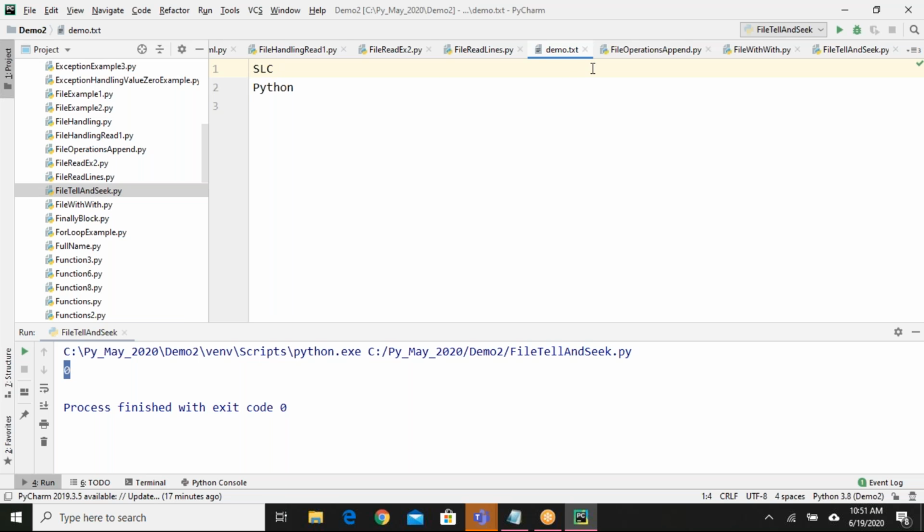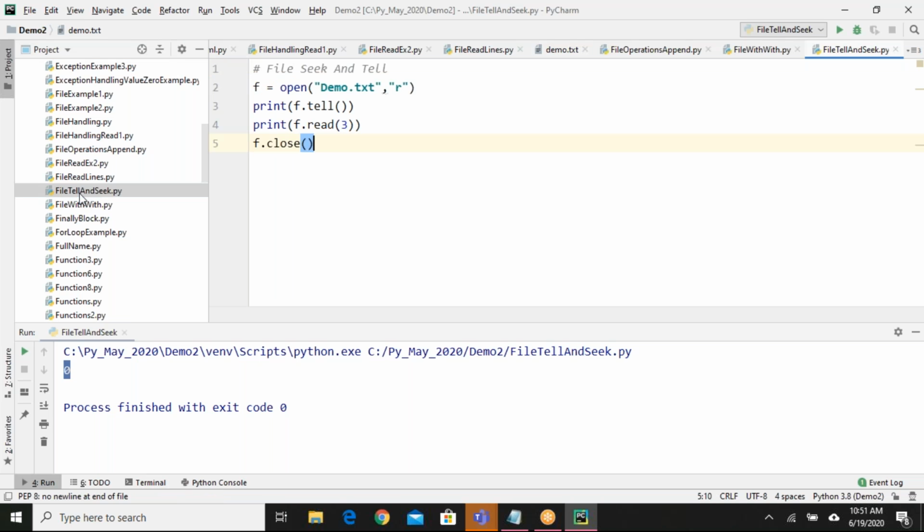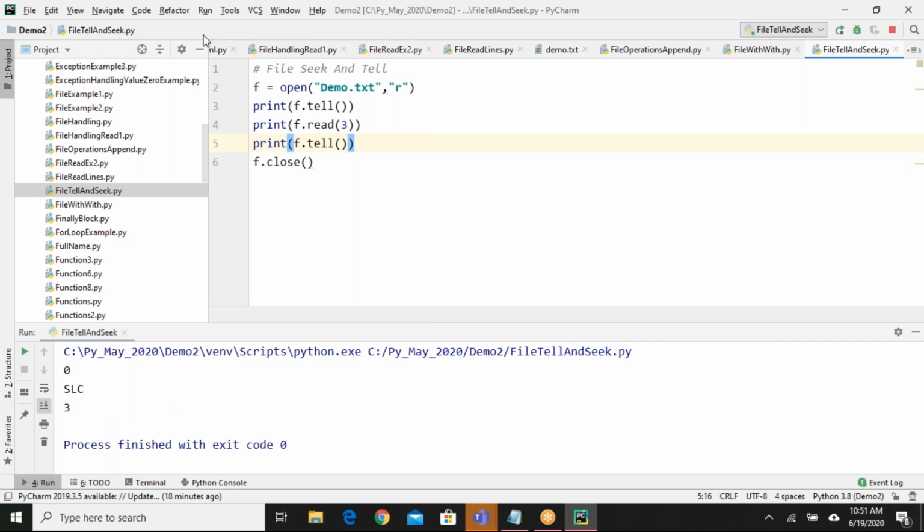So let us see how it will give the output. Let me also print tell here. Run. See, initially it is 0. Next I printed 3.